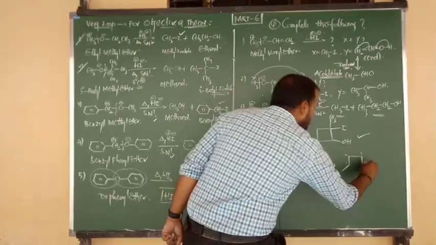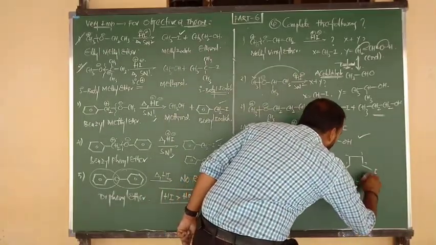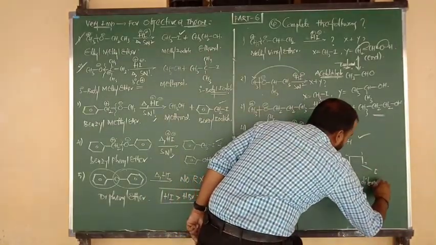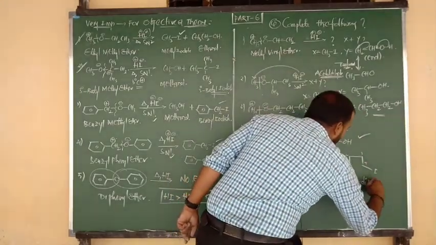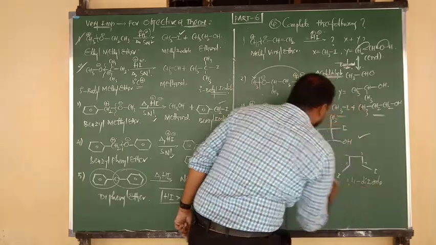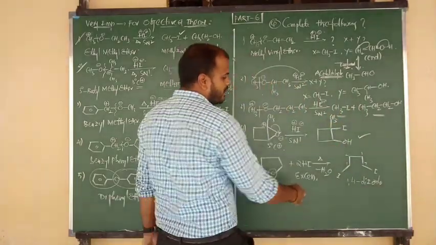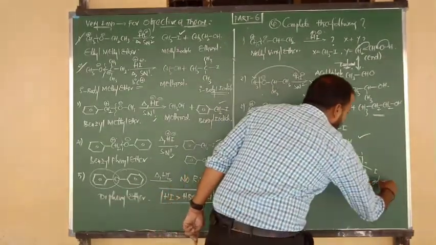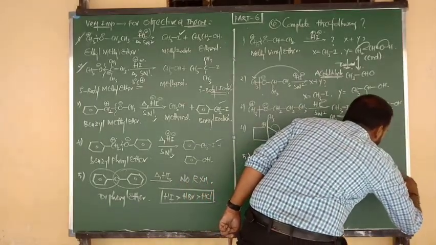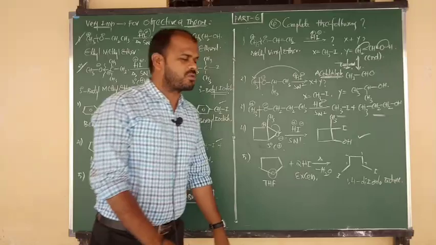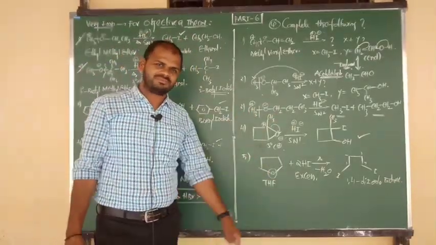So what is the final product name? 1,4-diiodo. If you take HBr, you will get bromine atoms. 1,4-diiodo, and a total of 4 carbons are there, so it is butane. In that way, the product is an alkyl iodide.